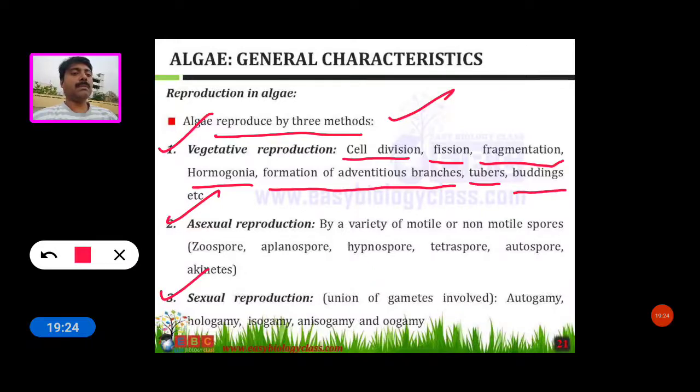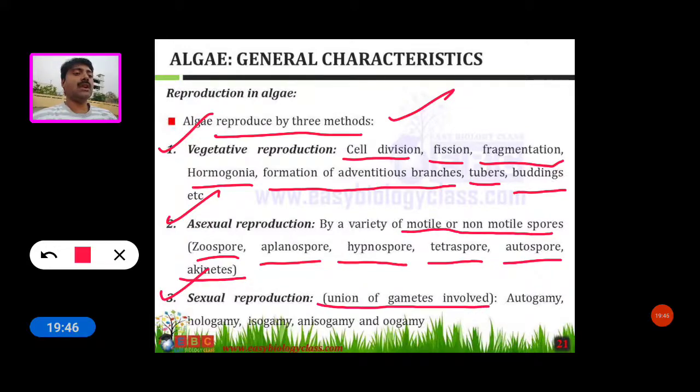Asexual reproduction takes place by a variety of motile and non-motile spores: zoospores, aplanospores, hypnospores, tetraspores, autospores and akinetes. Sexual reproduction takes place by the union of gametes, and is called autogamy, hologamy, isogamy, anisogamy or oogamy. These are the sexual reproduction methods.